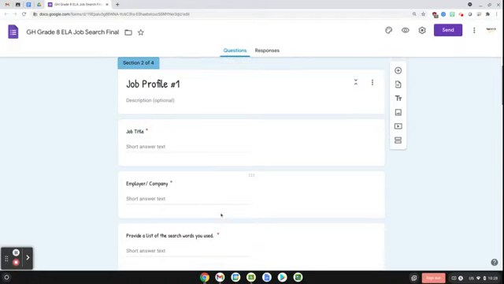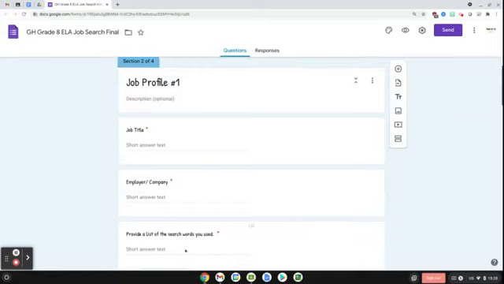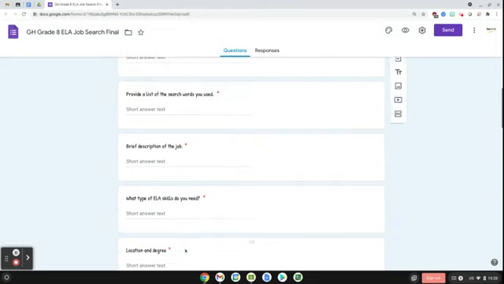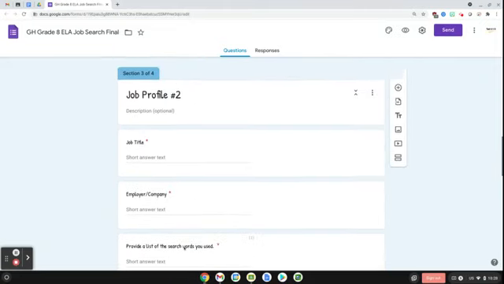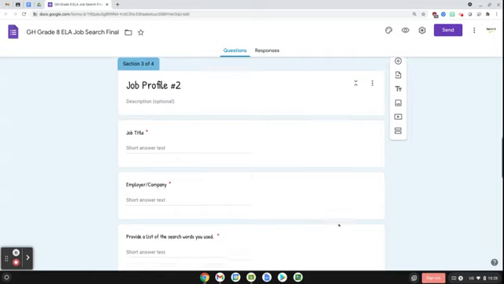Then section 2 was where you talk about the first job profile that you picked. You give us the title, the employer, and things like the search words you use, the salary, what kind of degree you need, what the job is all about. That's where you just fill out the basic information about the job. Then you're going to do the same exact thing for your second job. So you need 2 jobs and you need to fill out 2 job profiles, both of them having to do with jobs that you could potentially get one day in the field of language arts.